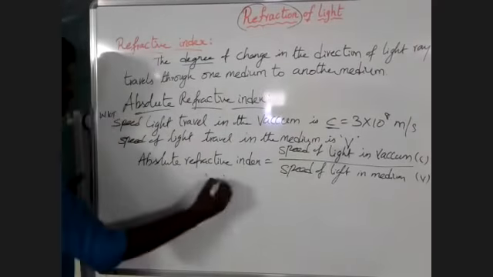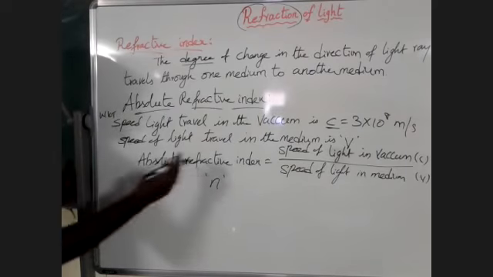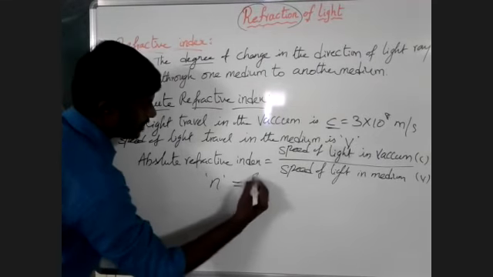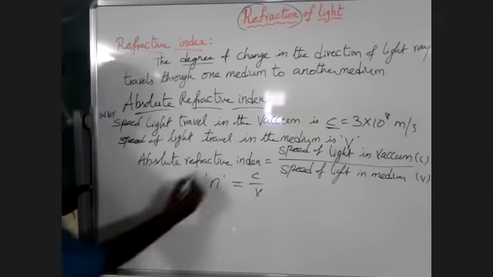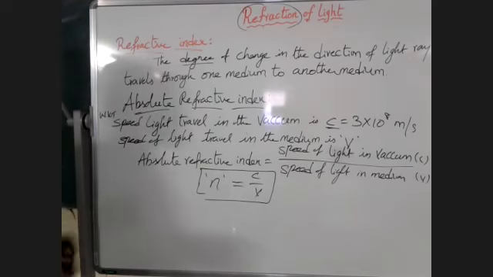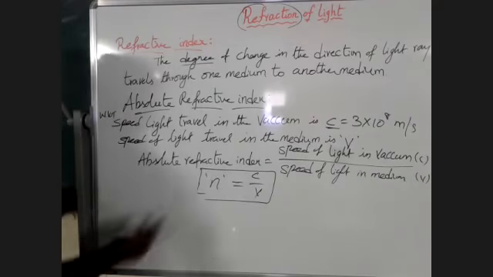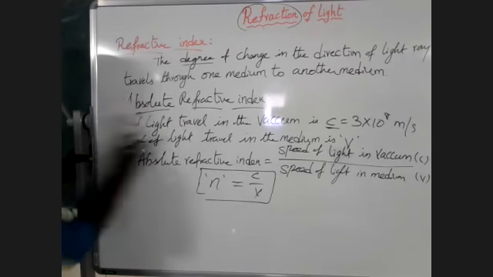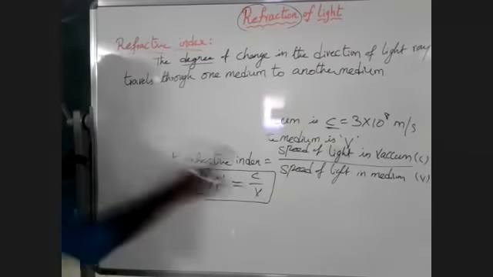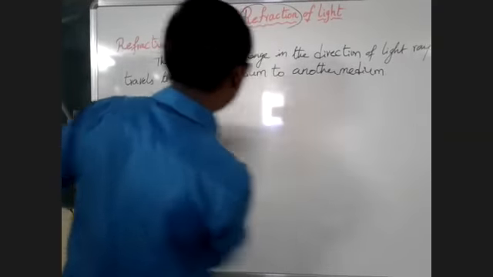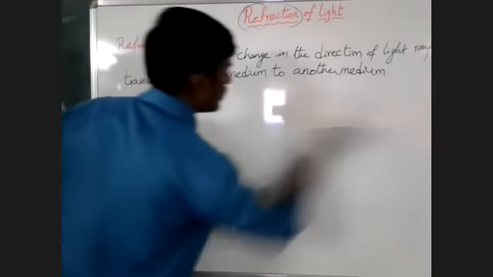Absolute refractive index is represented with the letter N. Refractive index, or absolute refractive index, means the speed of light in vacuum by speed of light in the medium. Okay, let us do an example. How do we calculate the speed of light when the light travels from vacuum to the medium, or when the light travels in the medium?